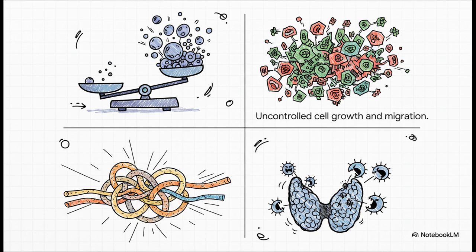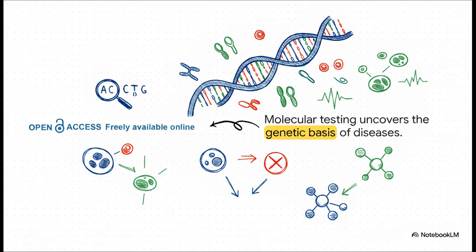And sometimes, the immune system just attacks the pathways themselves, like in Hashimoto's disease, where antibodies actively target thyroid peroxidase or thyroglobulin, practically shutting down the entire metabolic chain. And this brilliantly illustrates exactly where the future of endocrinology is heading. Modern genomics and molecular testing are fundamentally changing how we approach these exact dysregulations. By uncovering the specific genetic basis of endocrine diseases, we can now detect genetic carriers so much earlier.